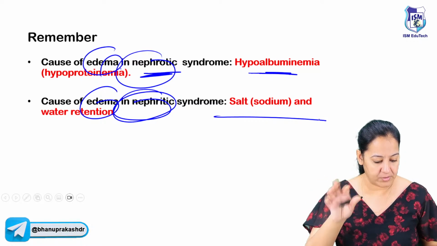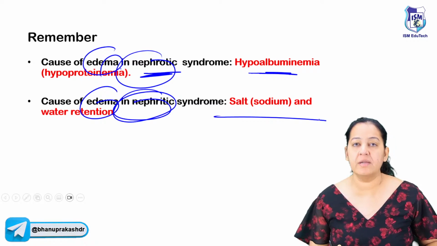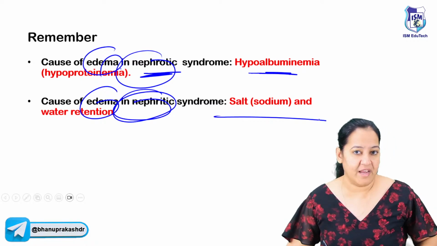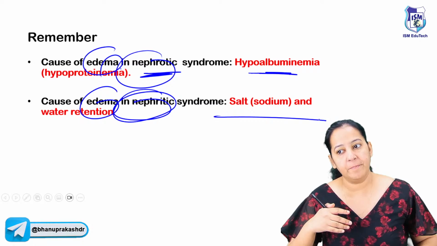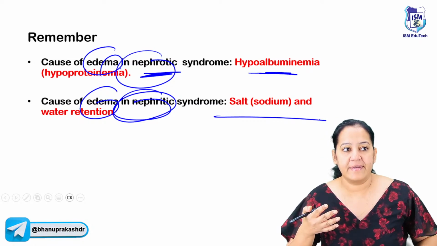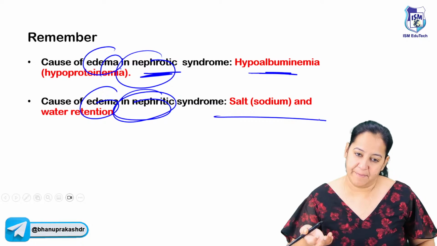Crystal clear concept. Why hypercoagulability, Sethi? It's a good question. I told you, the liver is compensating in nephrotic syndrome. So liver is making lipoproteins. So liver makes one more protein, that is fibrinogen. So because of excess fibrinogen, there is hypercoagulability.